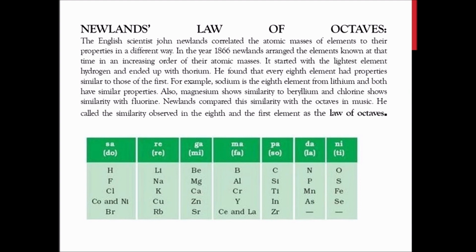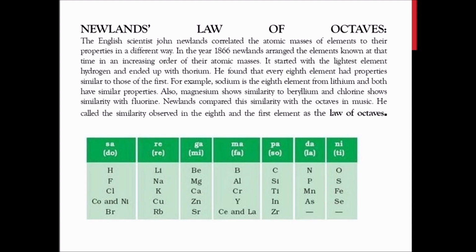He just tried to fit all of this into the properly classified 8 octaves of these elements. So there was a problem in that. Newland fitted all known elements in a table of 7 by 8, that is 56 boxes. He placed 2 elements each in some boxes to accommodate all the known elements in the table.